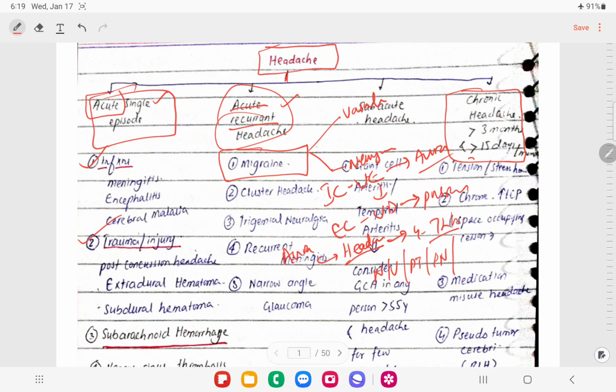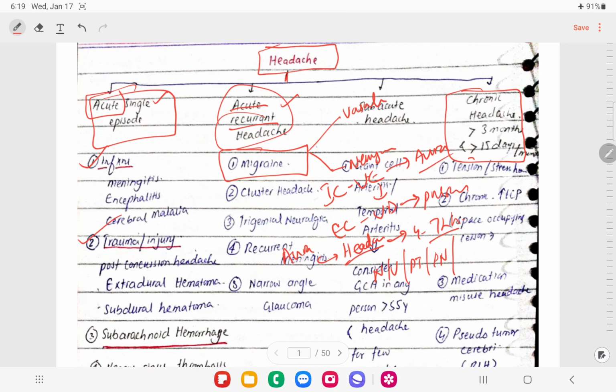right. And these patients usually take some NSAIDs, they take paracetamol, and they turn off the lights and turn off the music and sounds, and then they have some rest, and then this headache goes away, right. And it is more common in females than males, right.